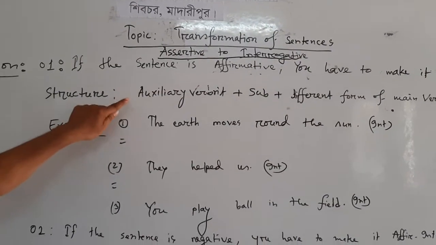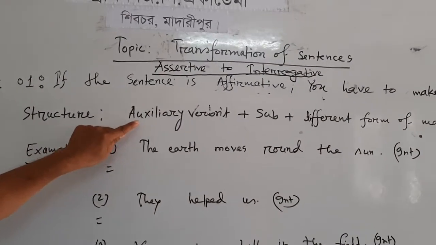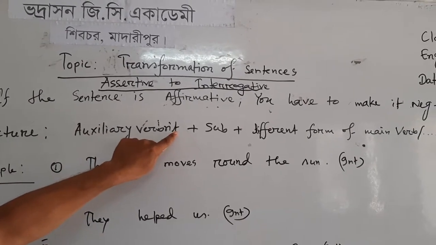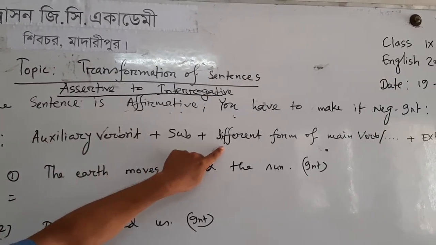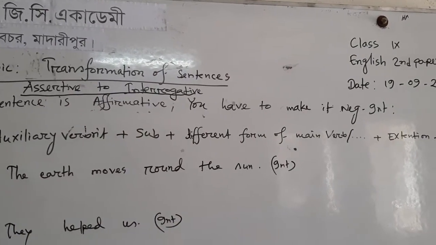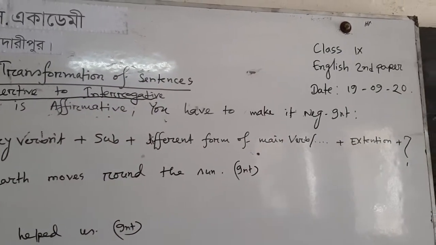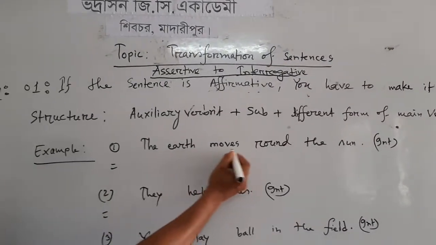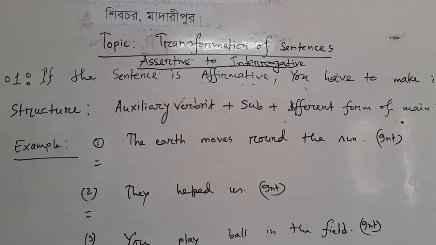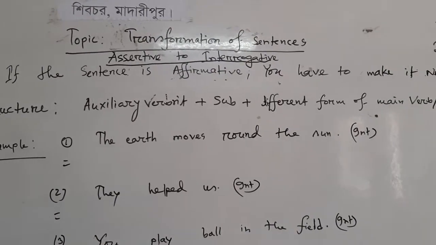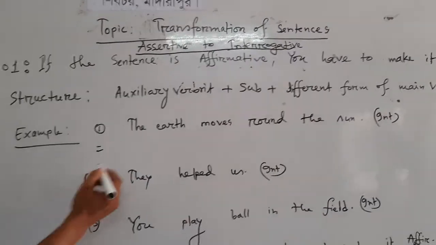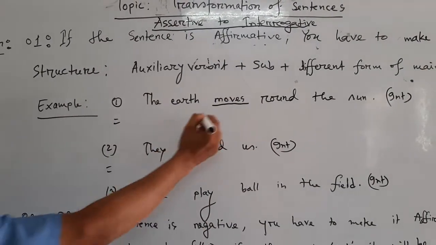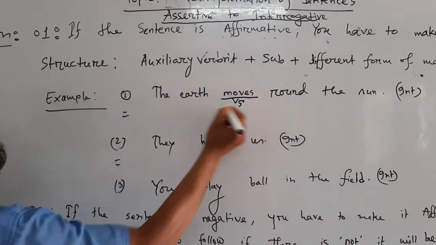Structure: auxiliary verb with n't plus subject plus different form of main verb plus extension. Example: the earth moves round the sun. This is an affirmative sentence. You have to make it an interrogative sentence. So follow the verb. Here it is verb 5.